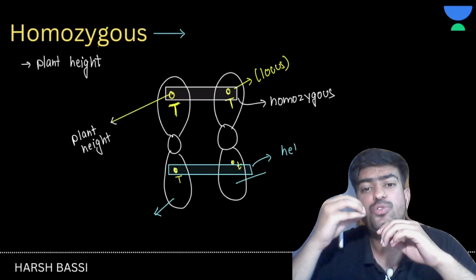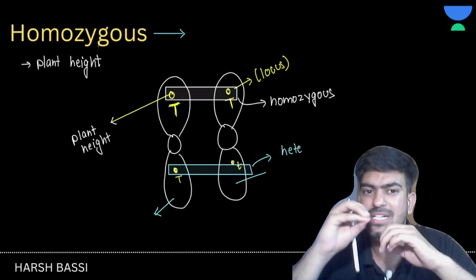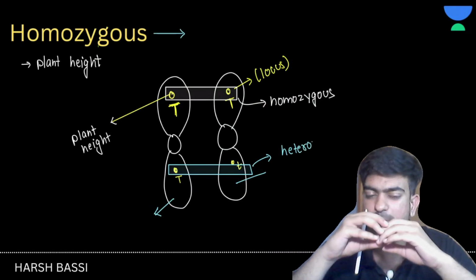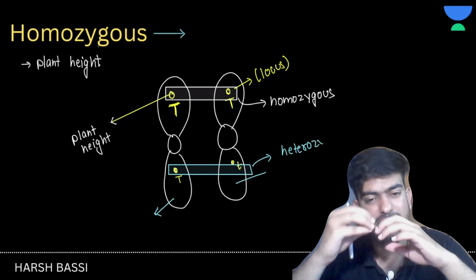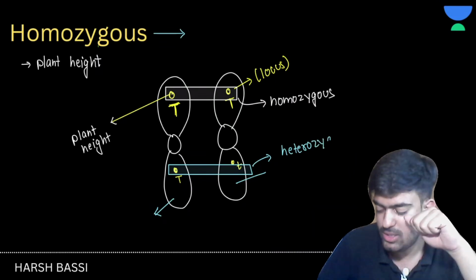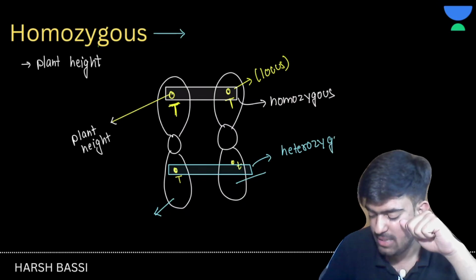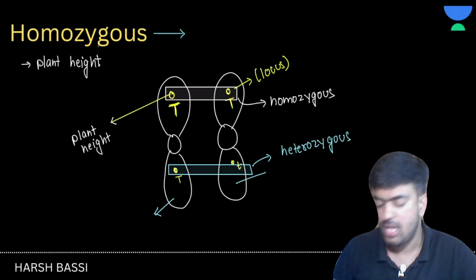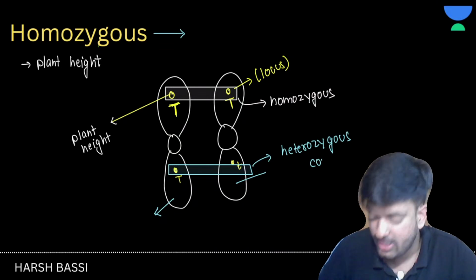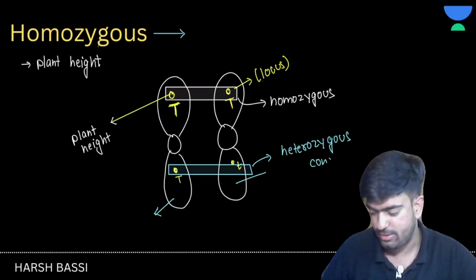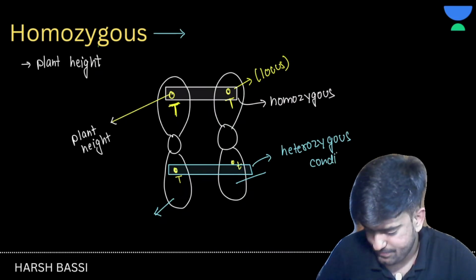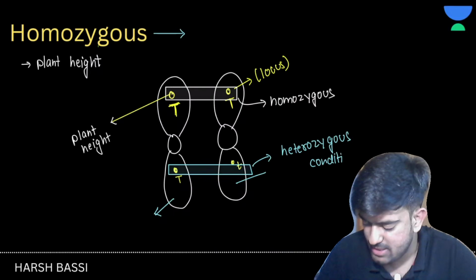Now, how do we represent an allele? We represent an allele with the help of alphabets. As you can see here, we have represented capital T and small t, right? Now, what do this capital T and small t basically mean? Capital T represents the dominant character, and small t represents the recessive.